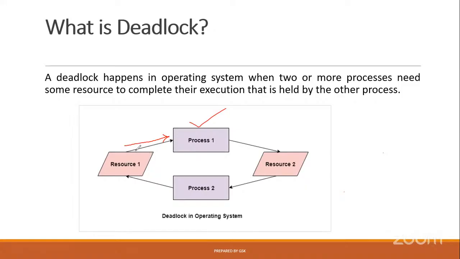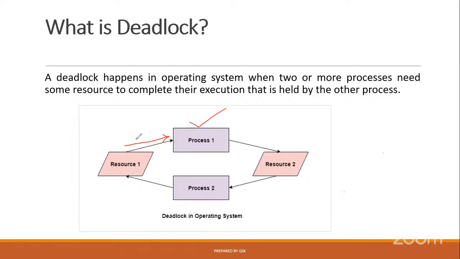In other terms, resource 1 is already held by process 1. For these arrow marks, there is a specific meaning. Resource to process arrow: the meaning is this resource is held by this process. Process to resource arrow: the meaning is this process is sending the request for the resource.